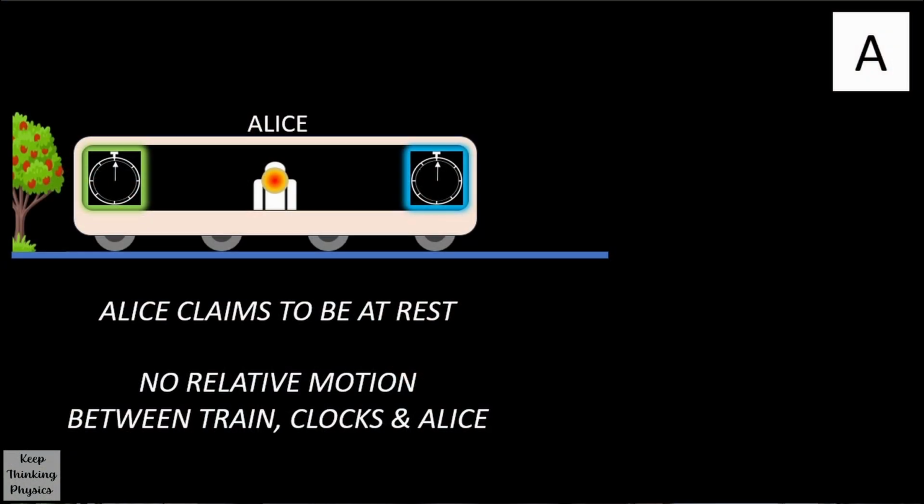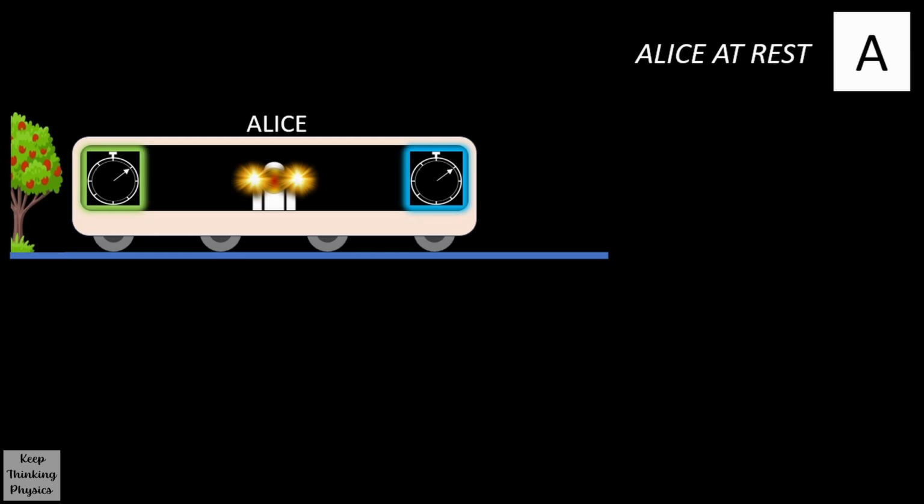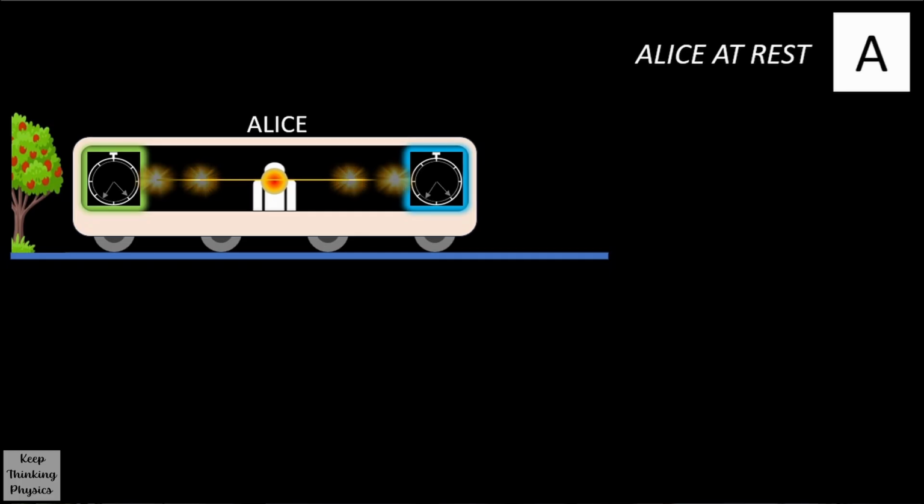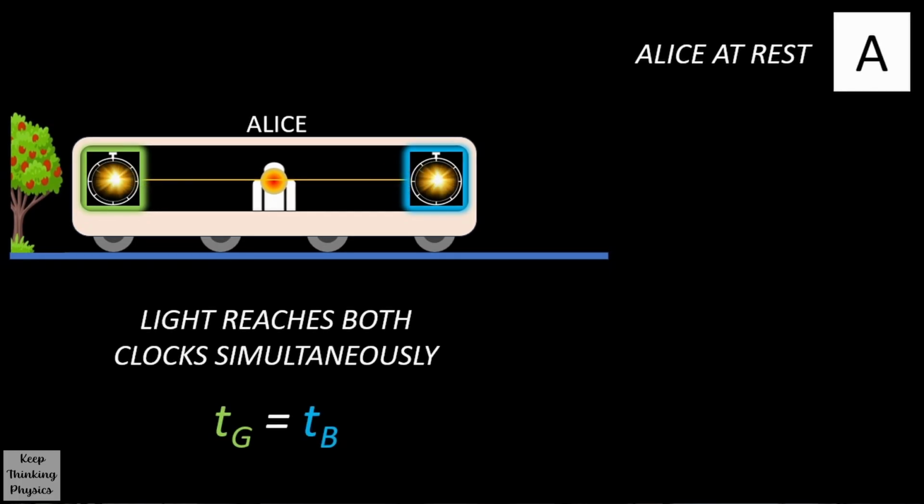Hence Alice claims she's at rest, and that means that the train, the clocks and Alice do not have any relative motion between them. So the light bulb goes off and the light travels towards each clock. But because Alice is equidistant from both clocks, the light takes the same time to reach each clock at the speed of light. And so Alice sees both clocks as showing the same time.